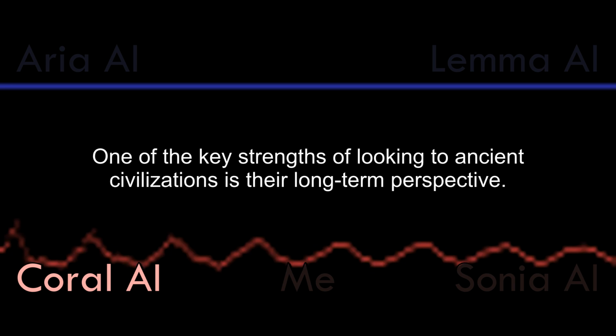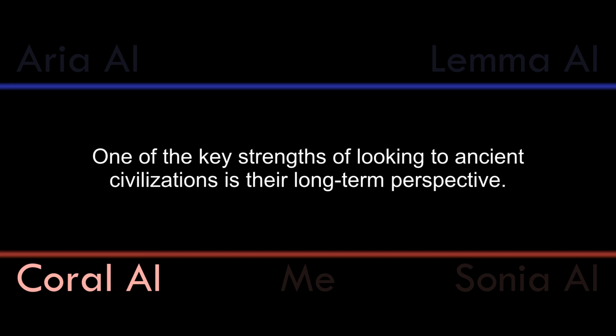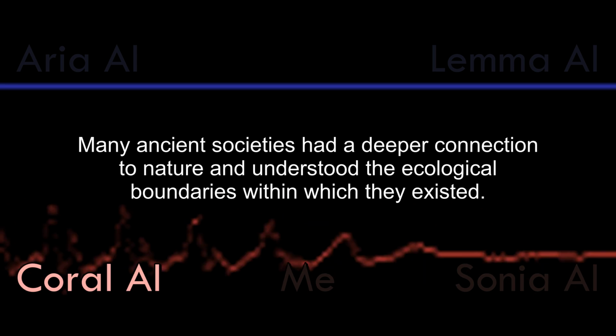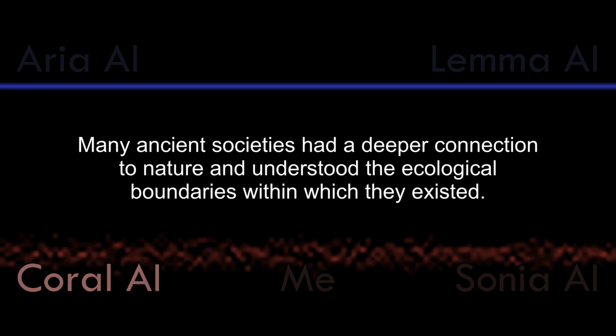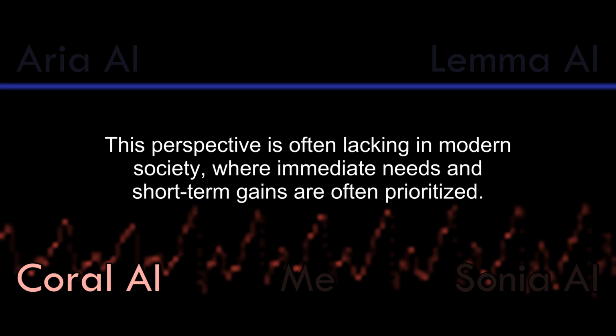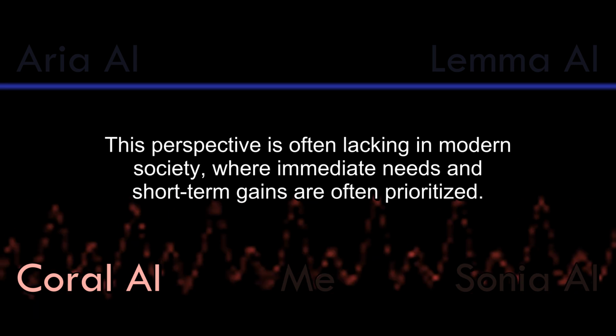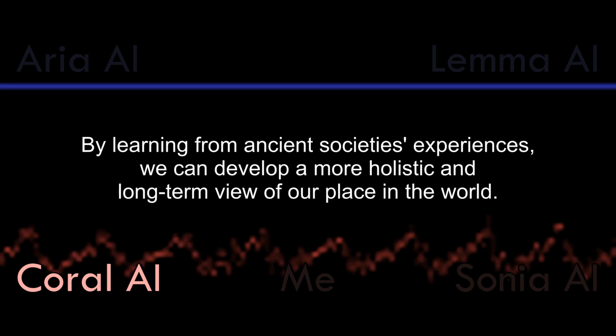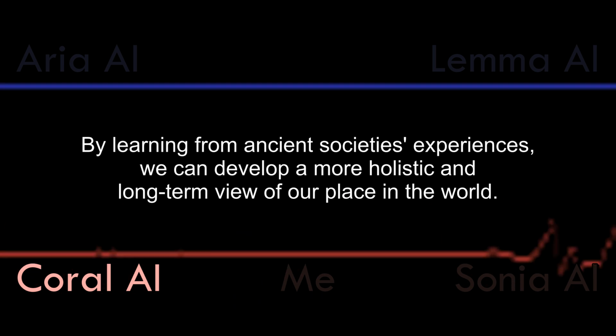One of the key strengths of looking to ancient civilizations is their long-term perspective. Many ancient societies had a deeper connection to nature and understood the ecological boundaries within which they existed. This perspective is often lacking in modern society, where immediate needs and short-term gains are often prioritized. By learning from ancient societies' experiences, we can develop a more holistic and long-term view of our place in the